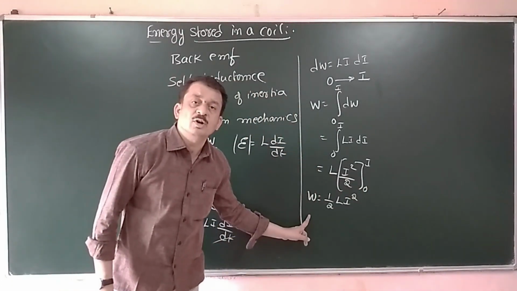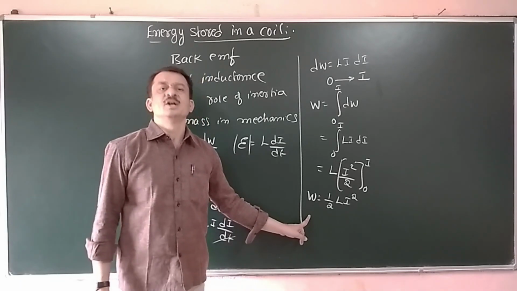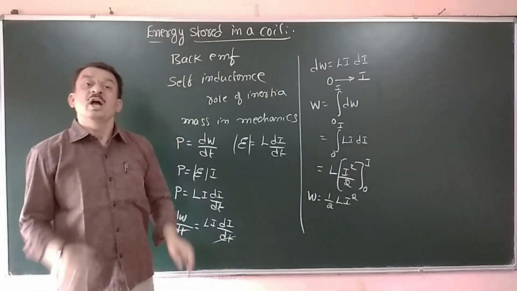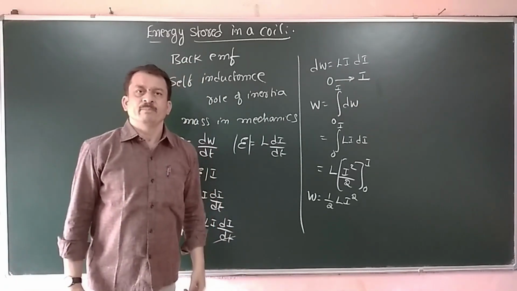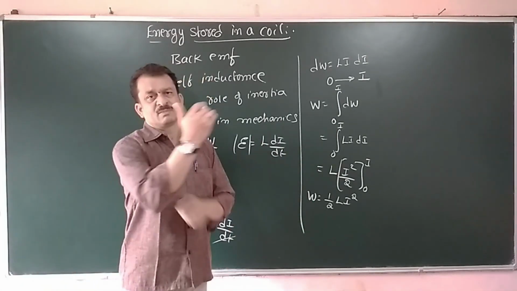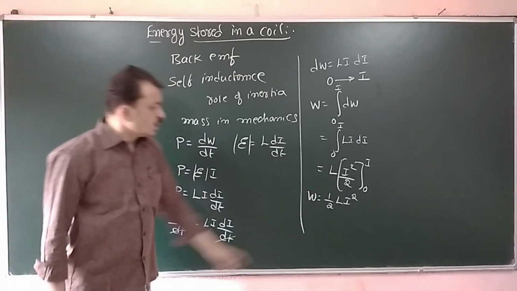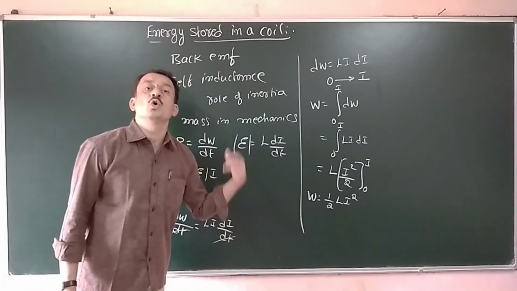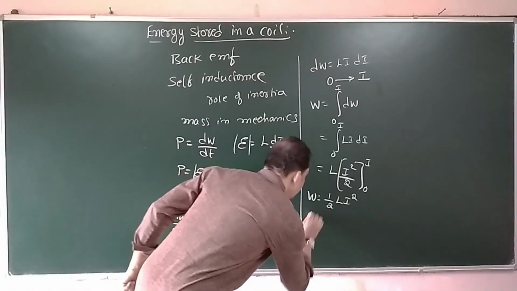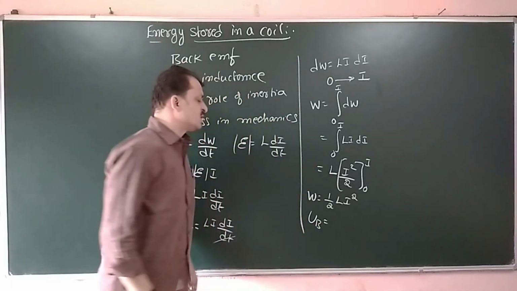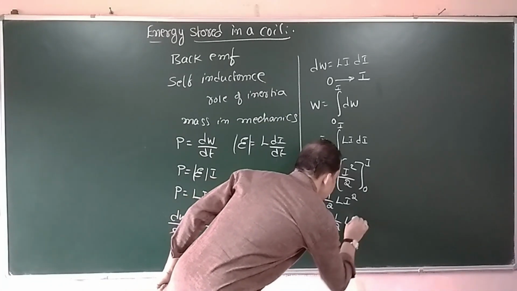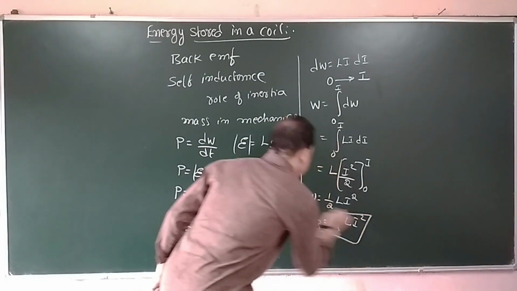Now this total amount of work is done in order to establish a current from 0 to its maximum value against the back EMF. If this work is not done, the current will never reach the maximum. Now this amount of work done is stored as magnetic potential energy. Therefore, the magnetic potential energy stored in that coil in terms of self-inductance is half L I square.